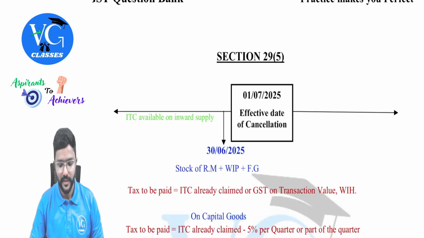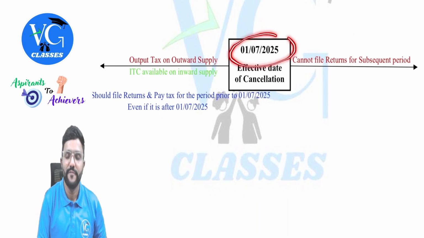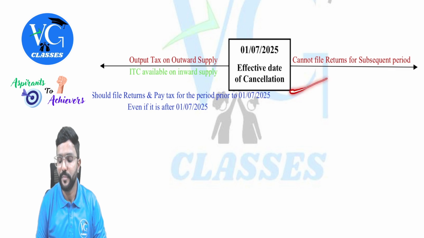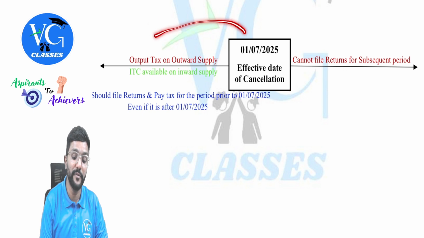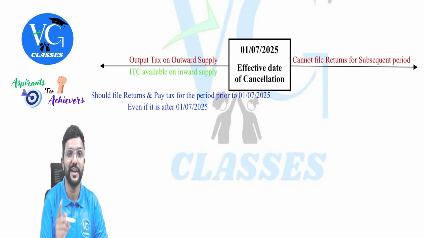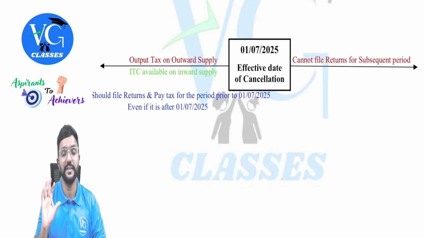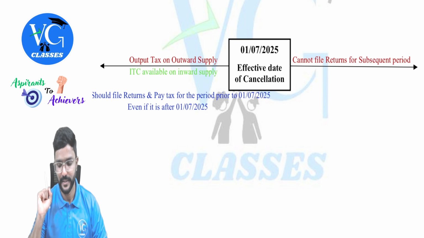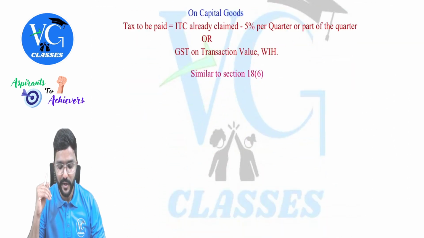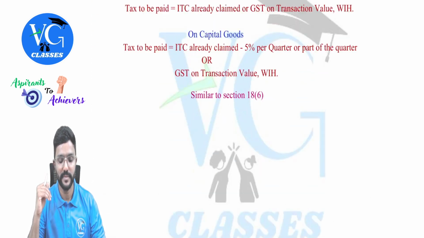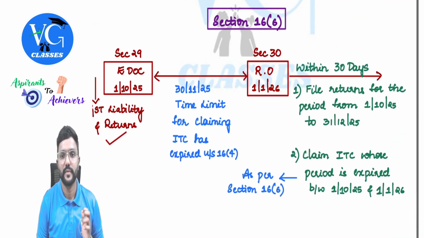Now, we already discussed. Assume my registration is cancelled from 1st July 2025. For the period after this, should I file the returns? No. Should I pay tax? No. But for the period before this, if there are any returns or liability pending, should I make it good? Yes, I should file all those returns and pay the tax. Okay, sir. But what if I get back my registration and the cancellation has been revoked?